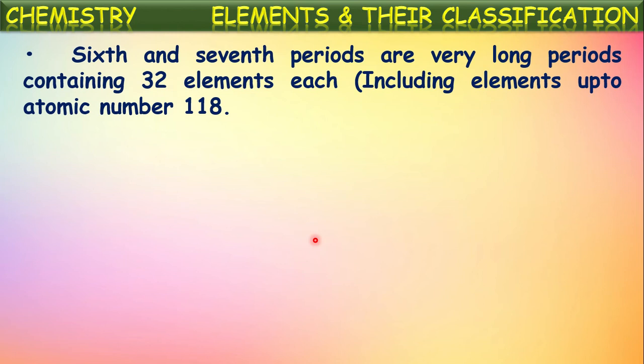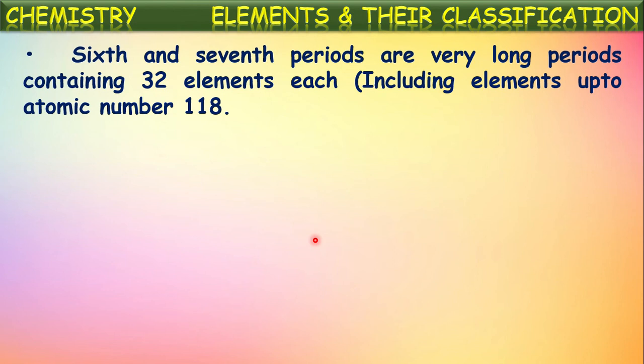And the sixth and seventh periods have 32 elements in each because in the sixth period we have to include lanthanoids. Already there are 18 elements in the sixth period in the table, and 14 elements written separately at the bottom as lanthanoids. These lanthanoids also belong to the sixth period. Totally they become 32 elements.